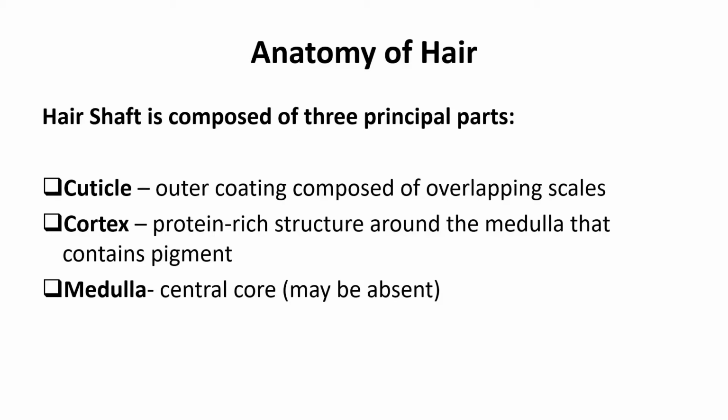Next, we move on to the shaft part. The hair shaft is composed of three principal parts. First is the cuticle. Cuticle, as the name suggests, is the outermost layer composed of overlapping scales. Cortex. Cortex is the middle part which is composed of a protein-rich structure around the medulla that contains the pigment. And third is the medulla, which is the central core. You can memorize it by saying CCM. First C for the cuticle, second C for the cortex, and last M for the medulla. CCM.